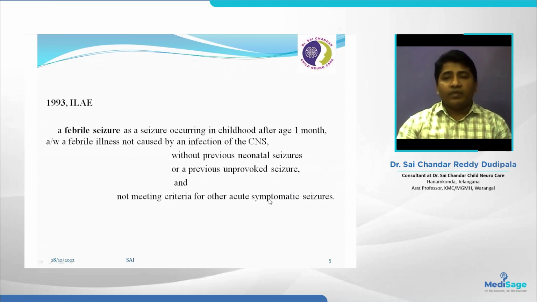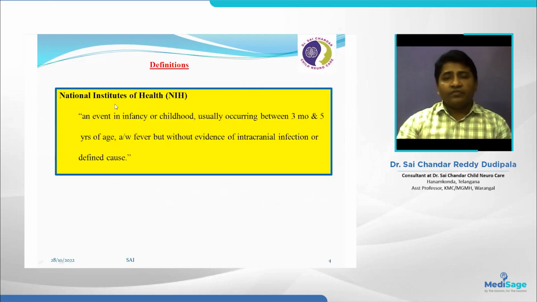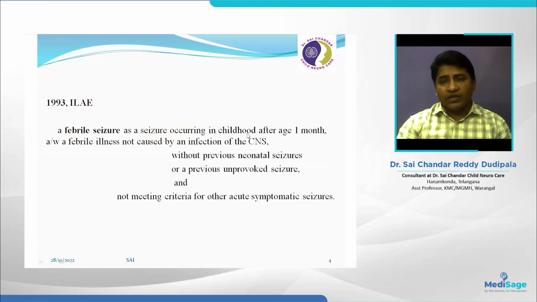Acute symptomatic seizures means those due to hyponatremia, hypoglycemia, trauma and the like. So this should not meet those criteria. Here the lower age limit is 1 month, excluding the neonatal period, while in the NIH definition, 3 months is the lower age limit for febrile seizures.